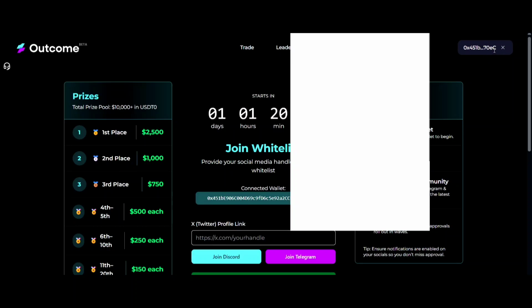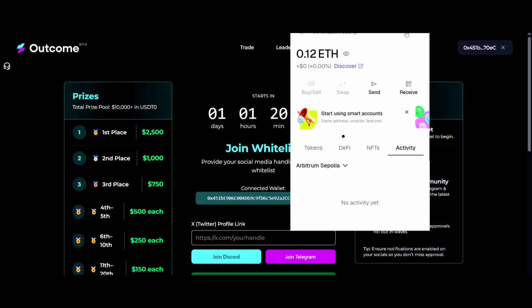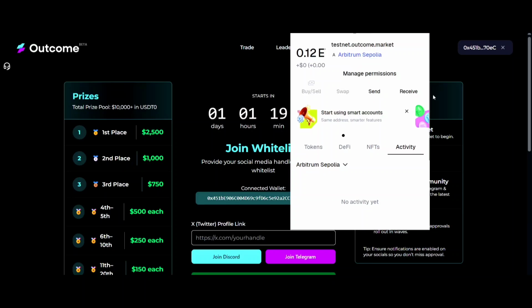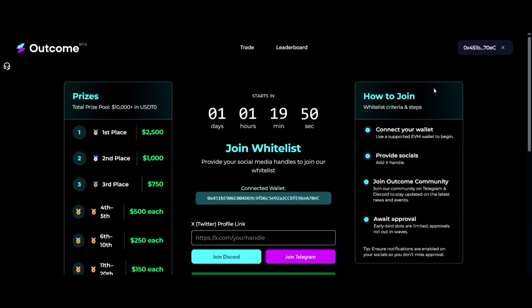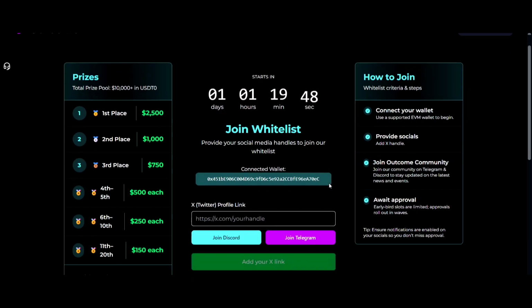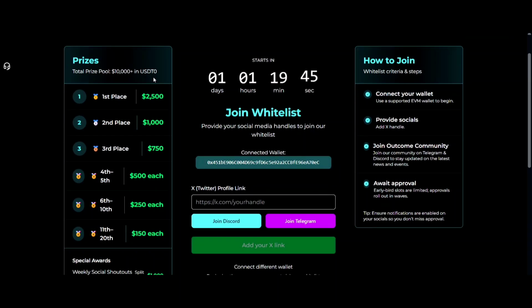If you look here, you can see your wallet address is registered. And in this part, you can see the network. The network of this website is Arbitrum Sepolia. So you will get testnet tokens on this network to trade with and get 2,500 for the first place.